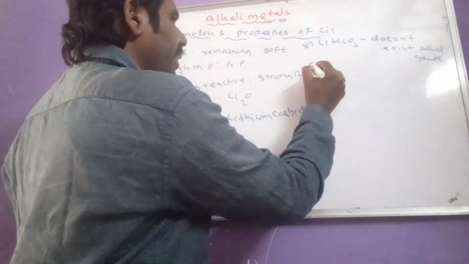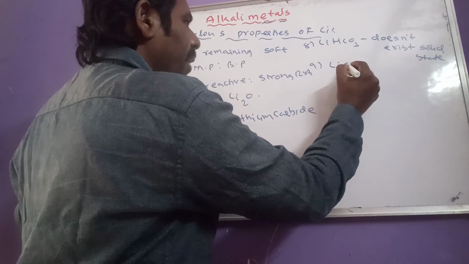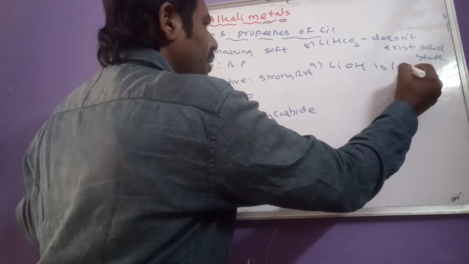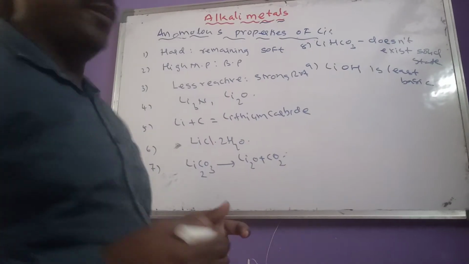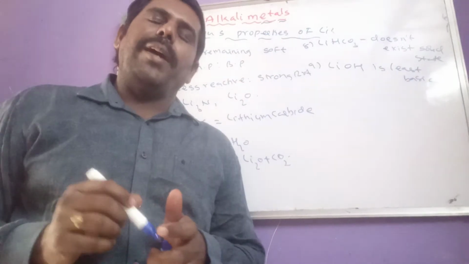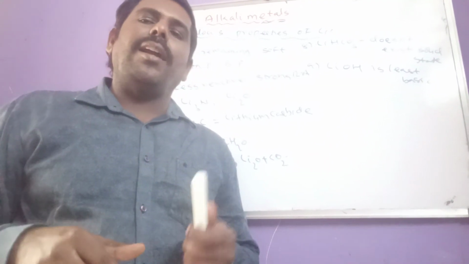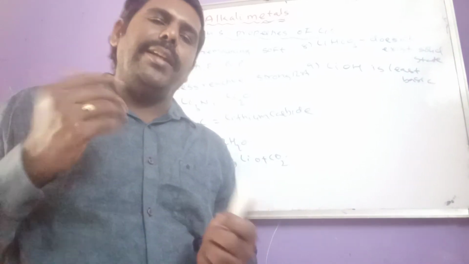Then another anomalous behavior is here: lithium hydroxide, LiOH, is least basic in nature, and it is less soluble in water. Unlike other alkali metal hydroxides, which are more basic in nature.